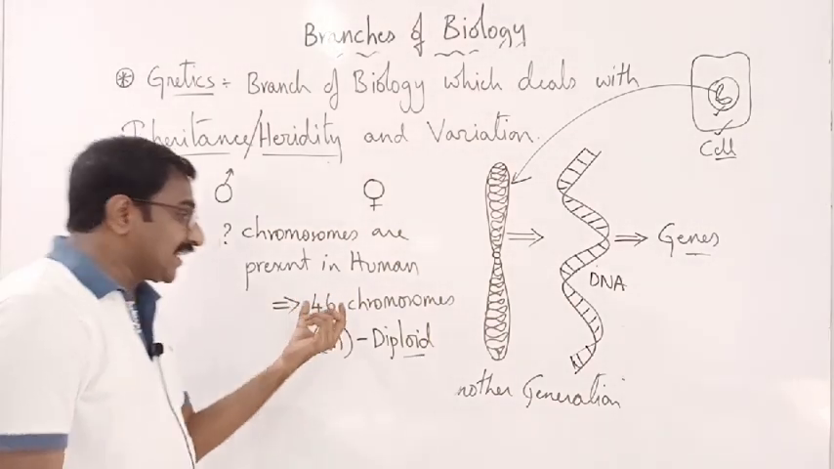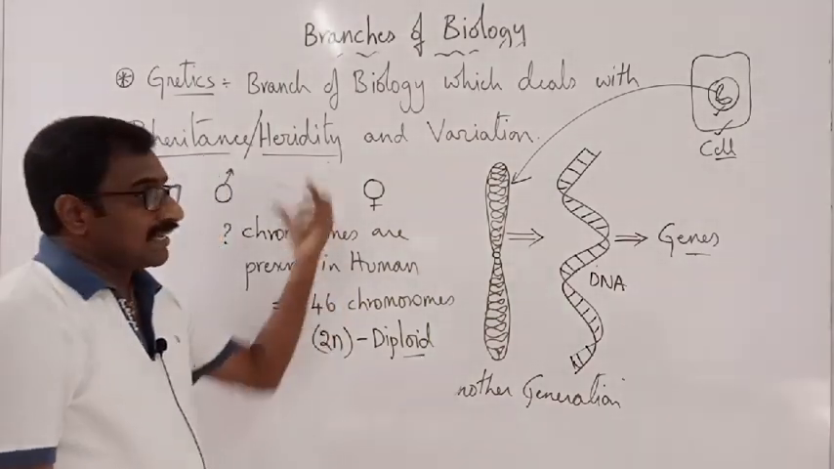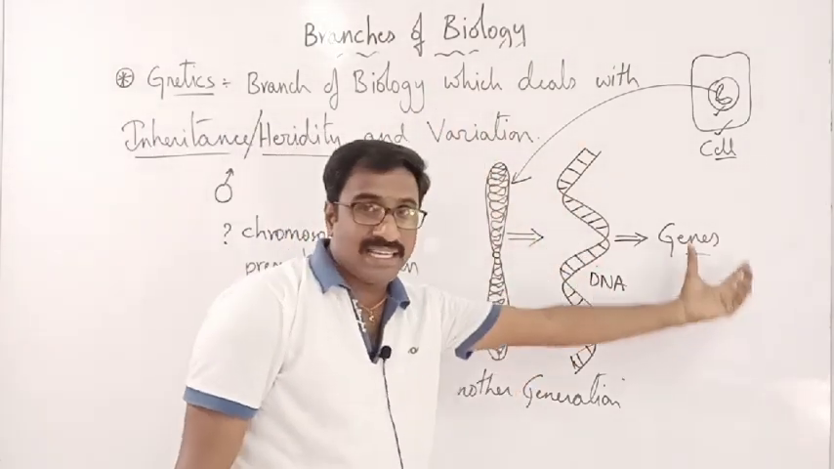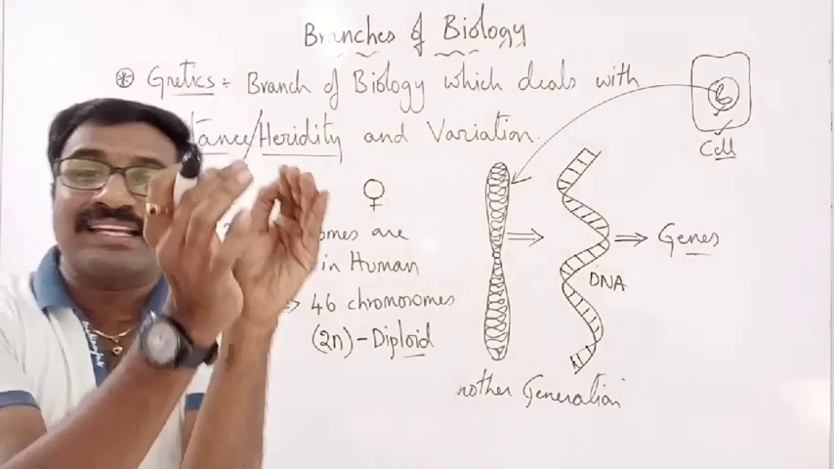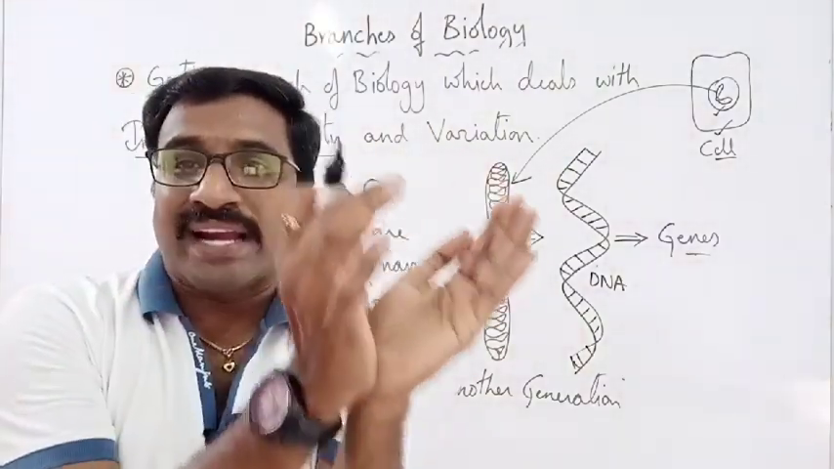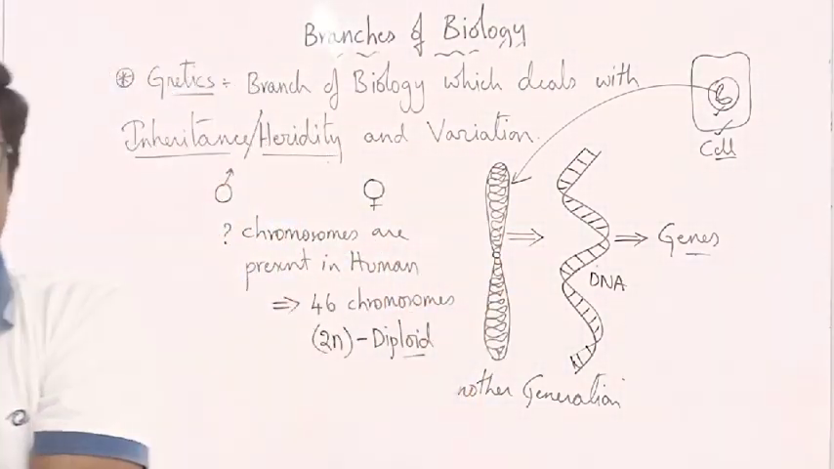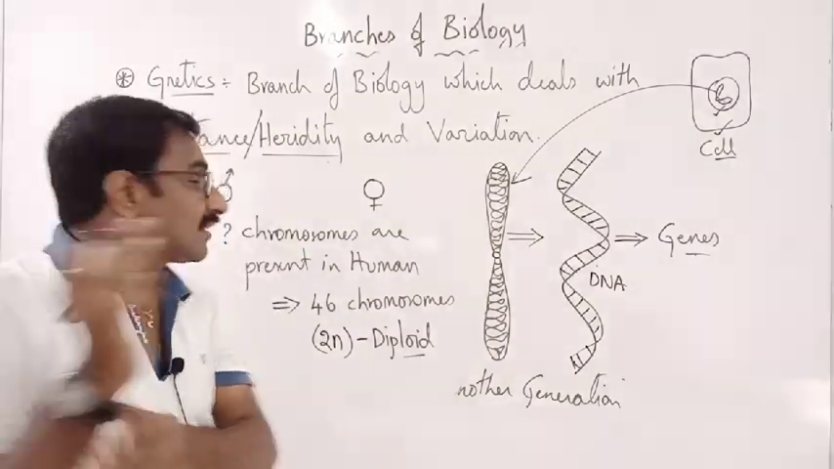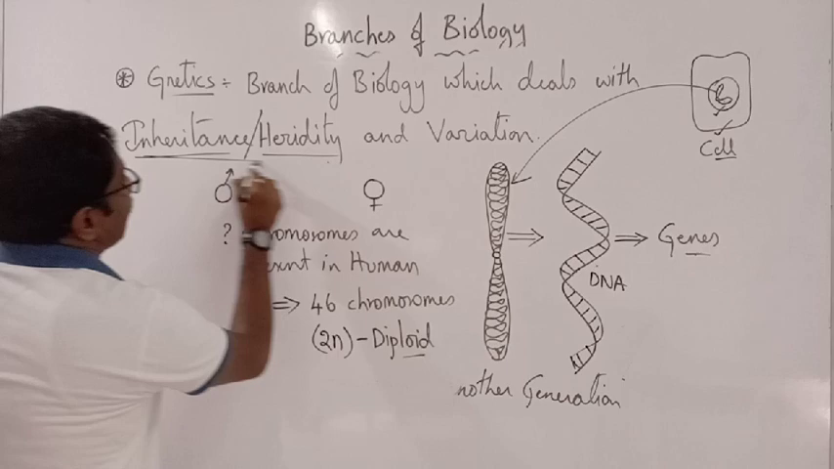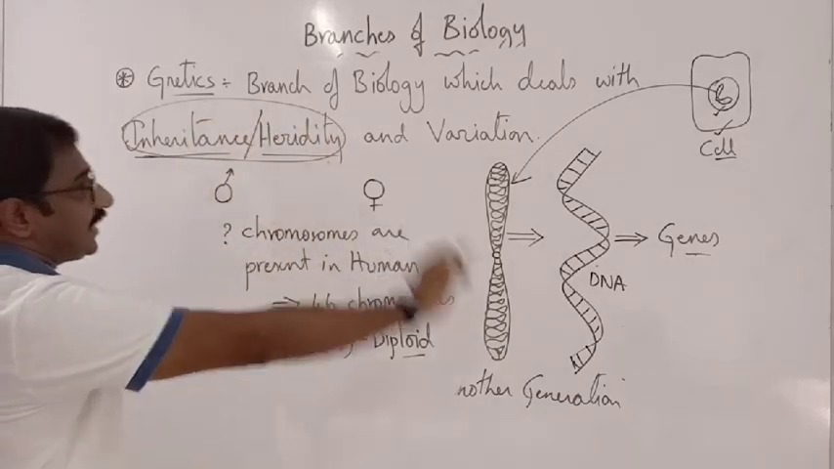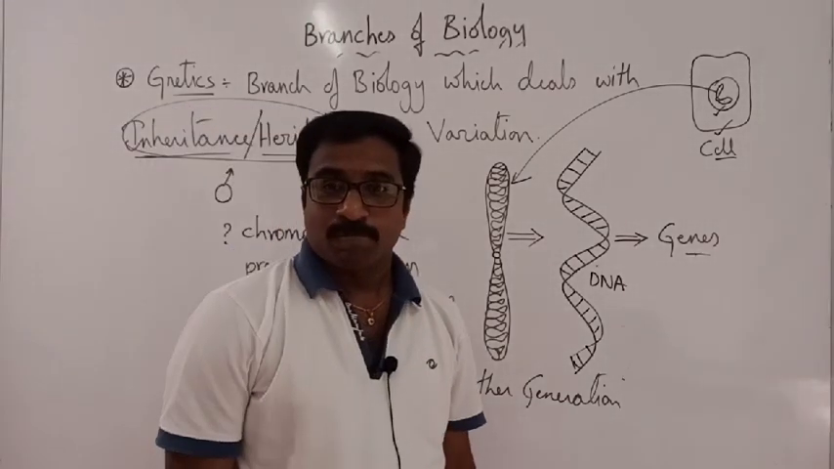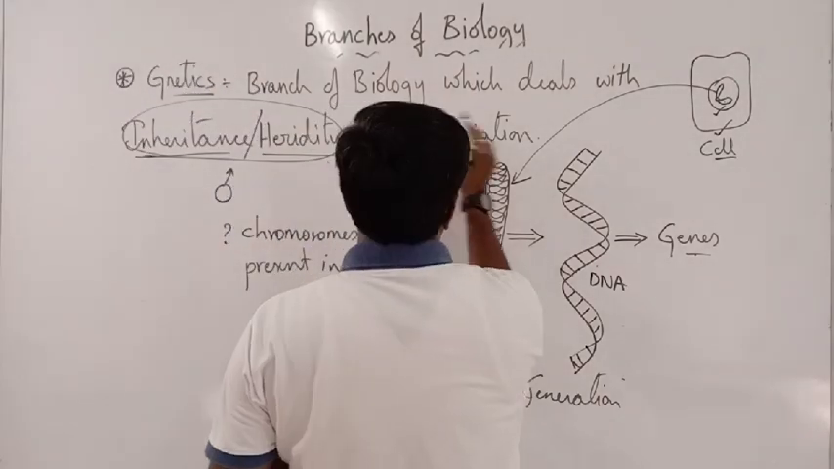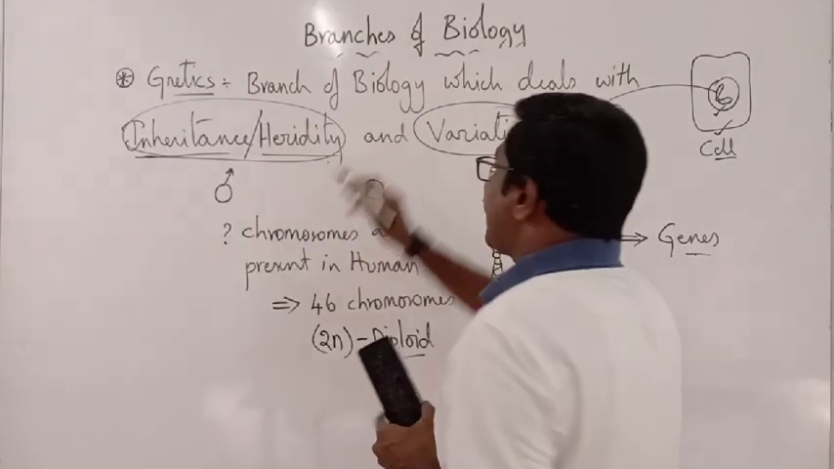So, these particular chromosomes, in them we have the DNA, which will have the genes that carry the characters from one generation to the other generation. So it will be transferring. That is called inheritance or the hereditary. Next question is, what is this particular word? Variation.